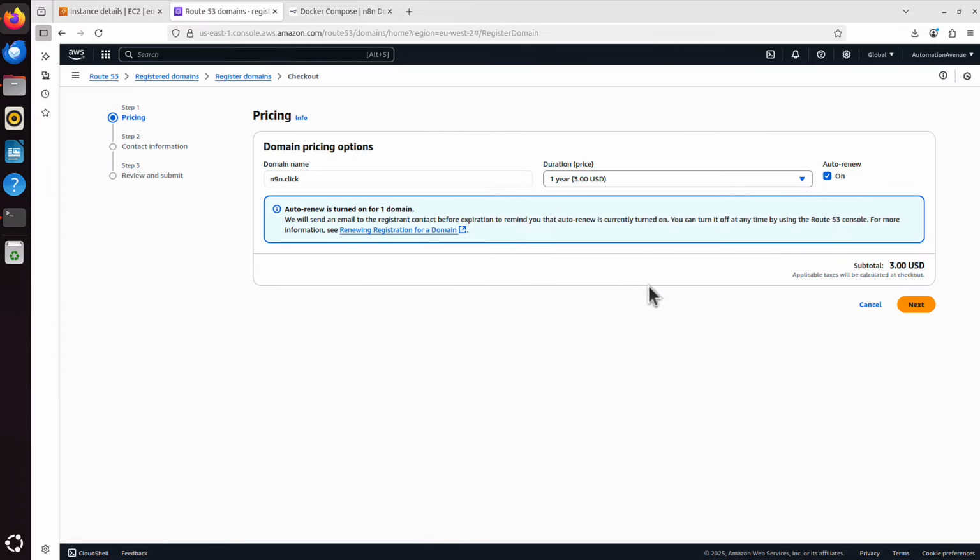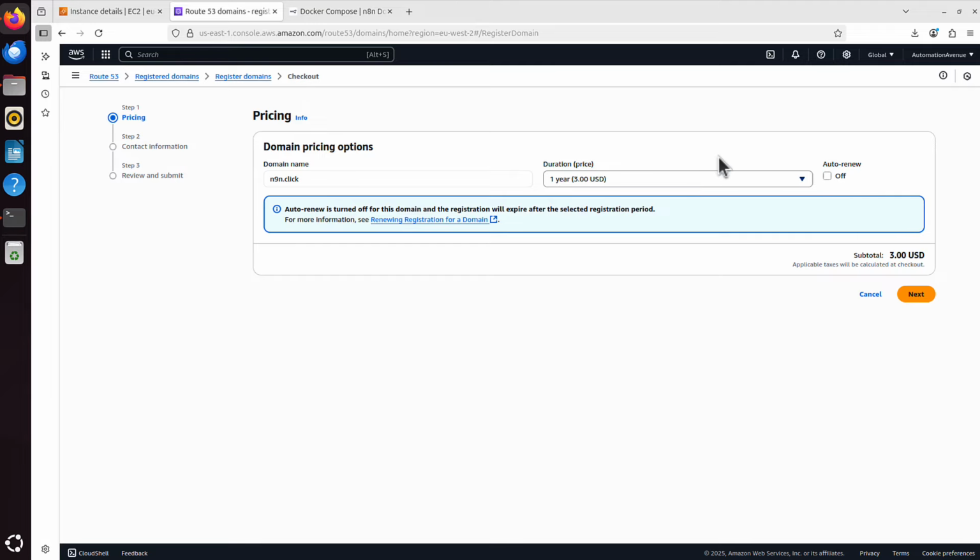I proceed to checkout. And here you can choose if you want this domain to be automatically renewed every year. And no, I'm not happy with that. This is basically just my test, so I will just run it for a year. It will cost me $3, and close to the end of that year, I will get a notification that this domain will expire, asking if I want to renew it or not. But I will not renew it, so I'm okay with this setting, and it can simply expire in 1 year.